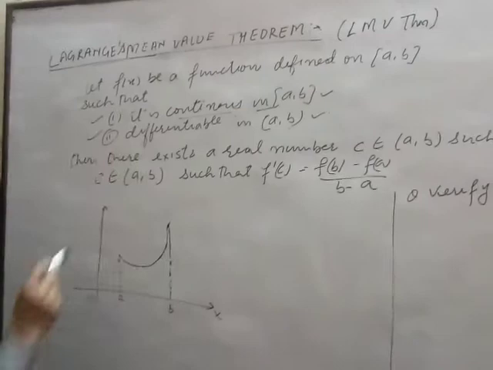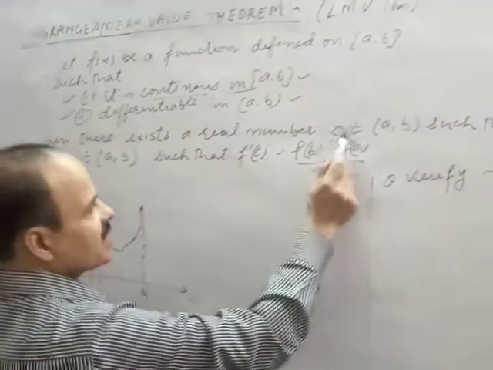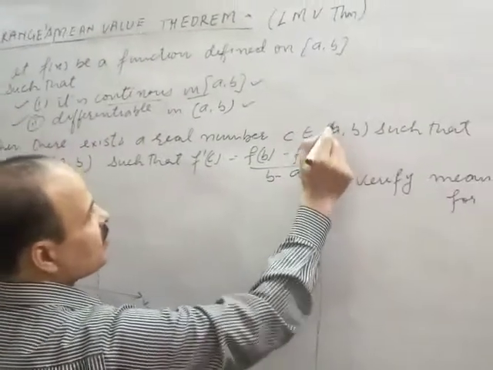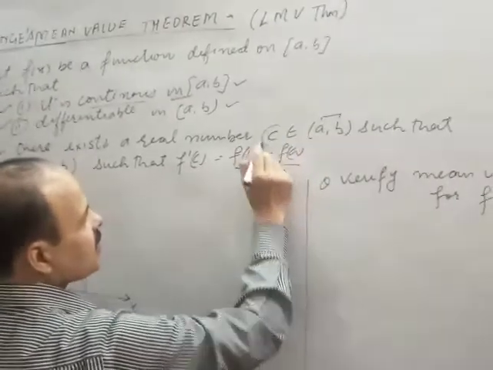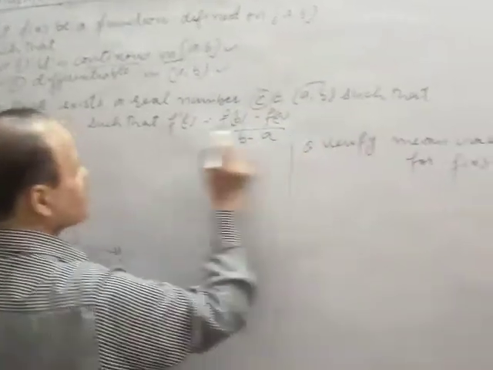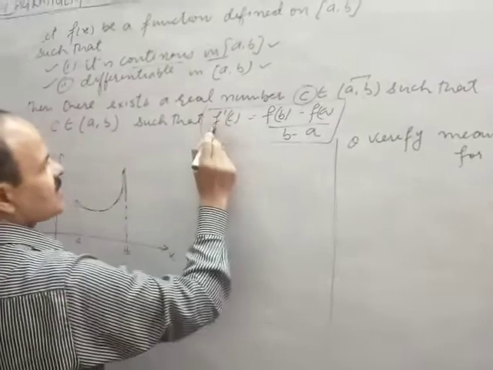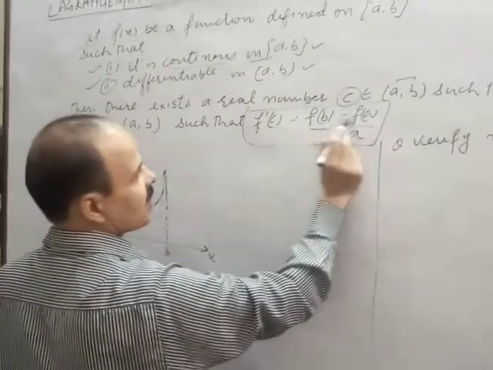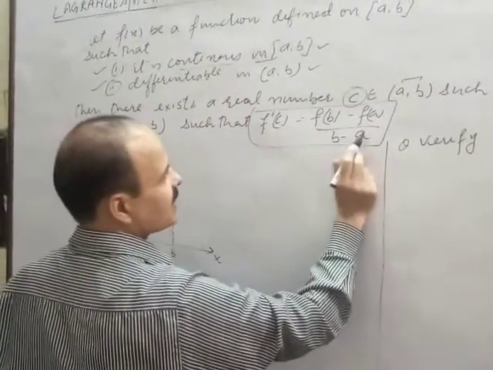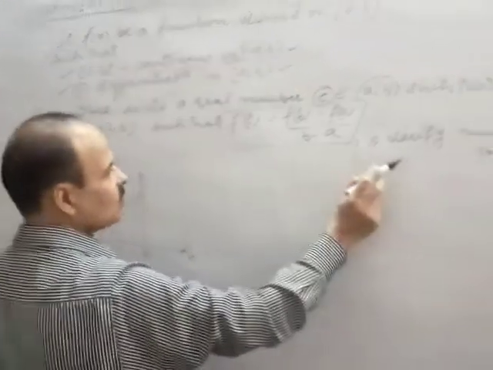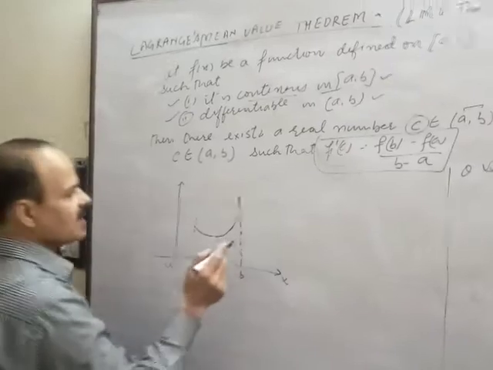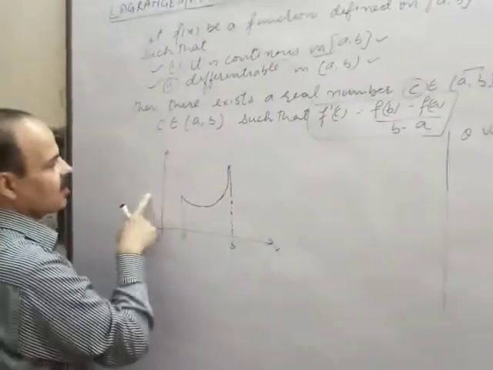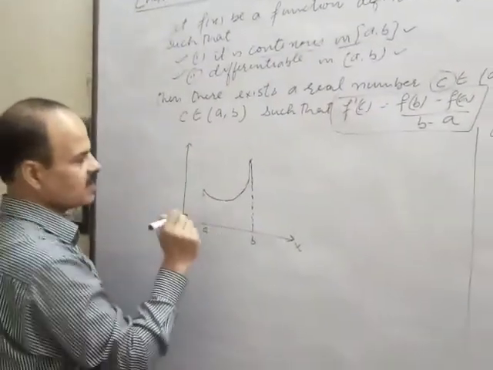So only two conditions should be satisfied. Then there exists a real number c belonging to (a, b). Between a and b you will get a number where this condition will be satisfied: f'(c) is equal to (f(b) minus f(a)) upon (b minus a). This will be more clear when you do the question. Before doing the question, we will discuss the geometric meaning of this theorem. What is the geometric meaning of this theorem?